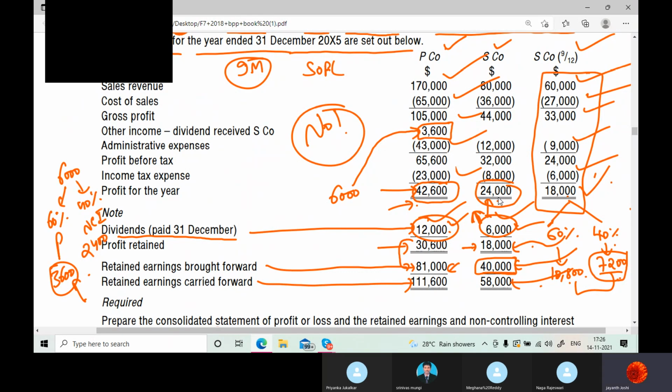So post acquisition profits given to them: out of 18,000, they should get 10,800. 7,200 should go to the NCI.